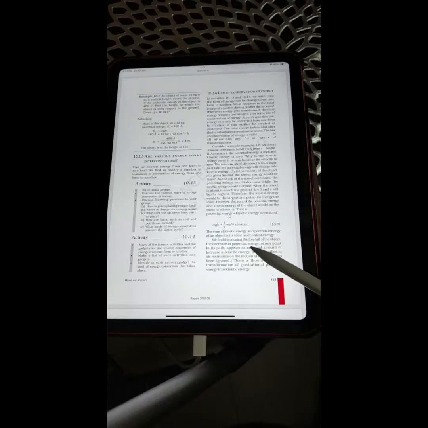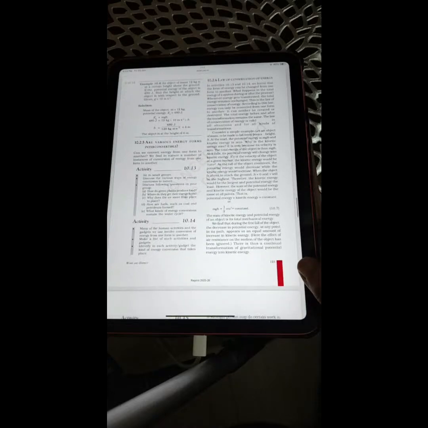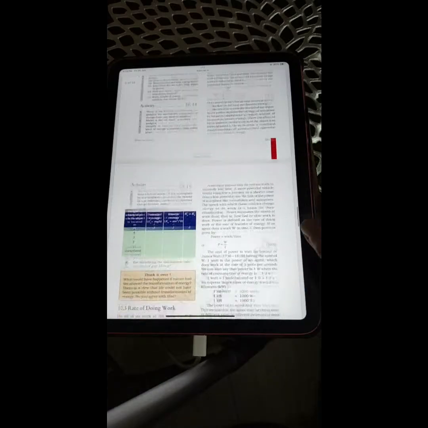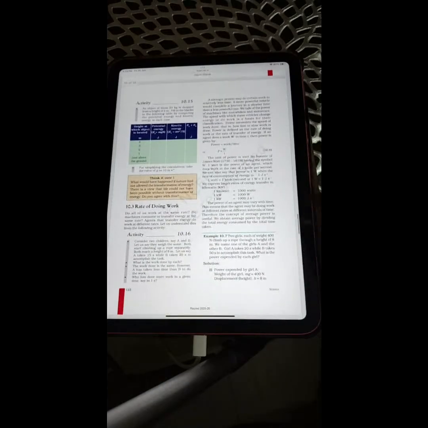We find that during the free fall of the object, the decrease in potential energy at any point in its path appears as an equal amount of increase in the kinetic energy. Here, the effect of resistance on the motion of the object has been ignored. There is thus a continual transformation of gravitational potential energy into kinetic energy.